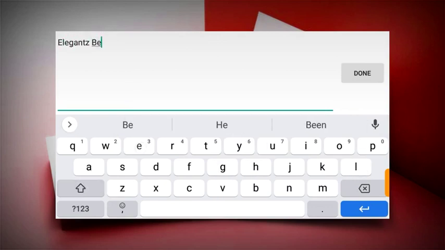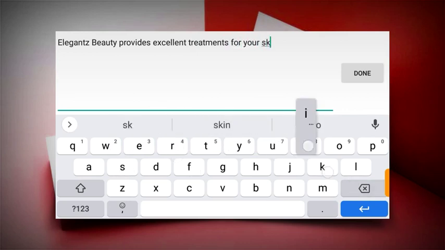Elegance beauty salon provides excellence, select treatments for your skin, massage, facials, and more. Let me just make it short.